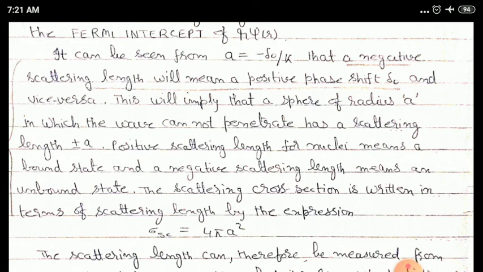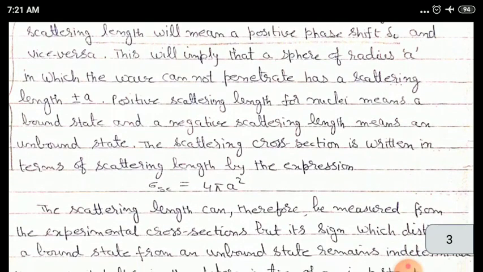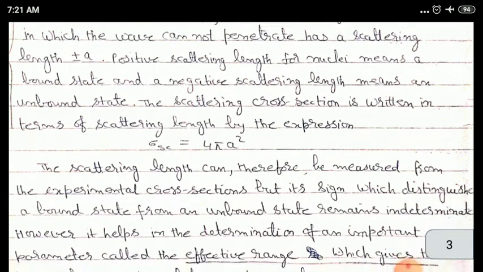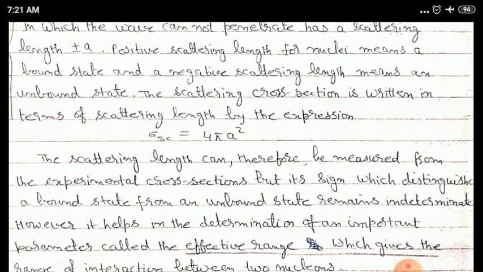The scattering cross section is written in terms of scattering length by the expression sigma s is equal to 4 pi a square. The scattering length can therefore be measured from the experimental cross sections. If we know the experimental value of the scattering cross section, then we can determine the value of scattering length.